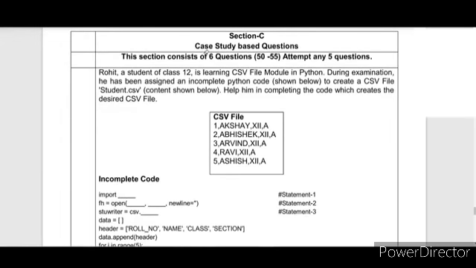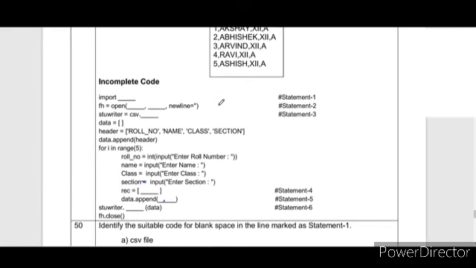Section C consists of case study based questions which are used to evaluate your application based learning. This section consists of 6 questions and you have to attempt only 5 questions out of these. Here an example with a CSV file is given. Rohit, a student of class 12, is learning the CSV file module in Python. During examination, he has been assigned an incomplete Python code to create a CSV file, student.csv. Help him by completing the code which creates the desired CSV file. Here a sample CSV file is given and the incomplete code is given.